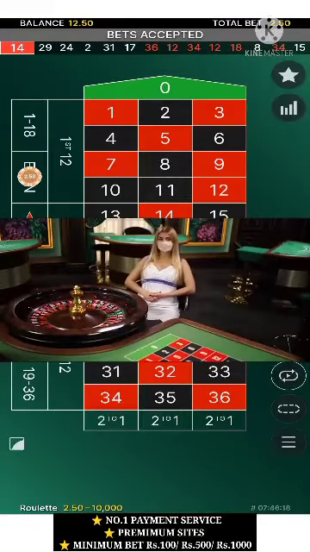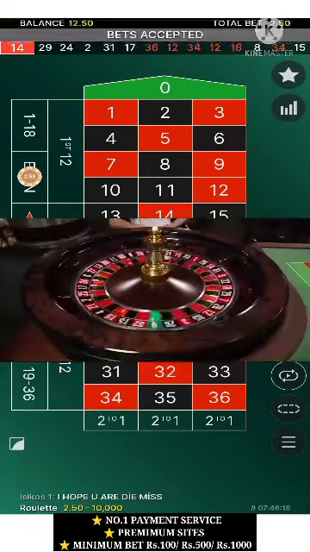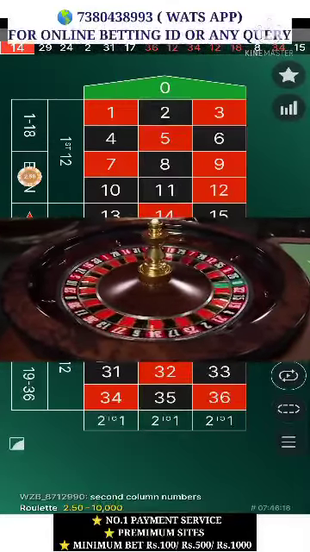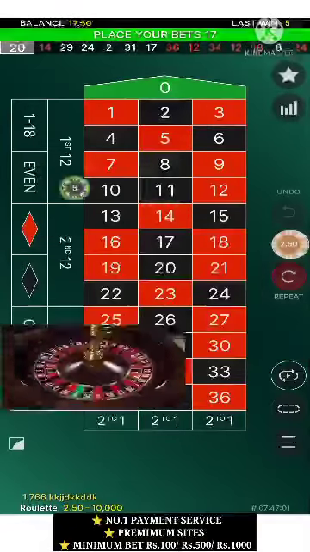Now see, if the ball stops on some even number, then I will win. Guys, let's see what happens. I hope I win this time. Please God. 20 black, yeah, you see 20 number came. This is even, so I have won the money.